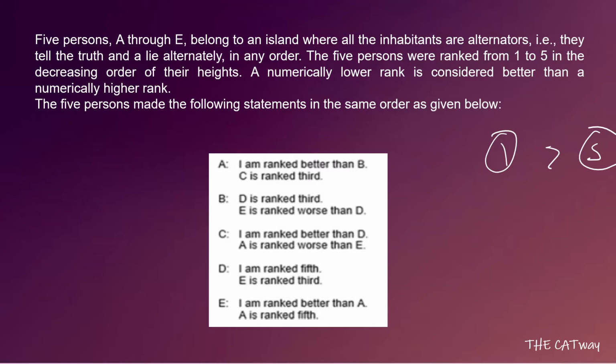Now for each and every person we know that either the first statement will be true or the first statement will be false, and similarly based on that the second statement will be false or the second statement will be true. But we do not know about any of the statements. So what we can do is assume in the first case that A's first statement is true whereas the second statement is false, and accordingly we can check all the other statements made by other people. If this case satisfies, well and good. If it doesn't, then we will have to go to the second case where we will consider A's first statement to be false and the second statement to be true.